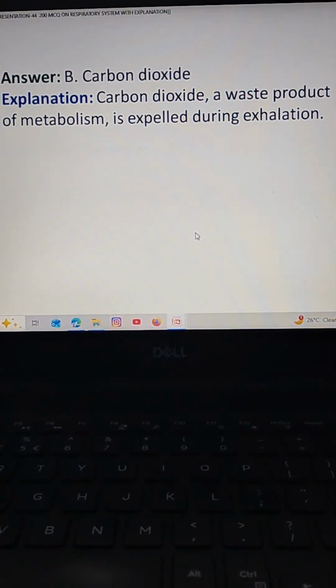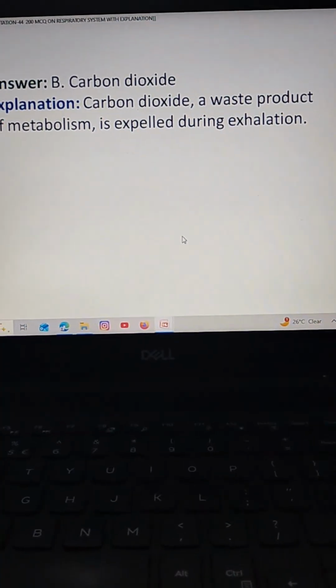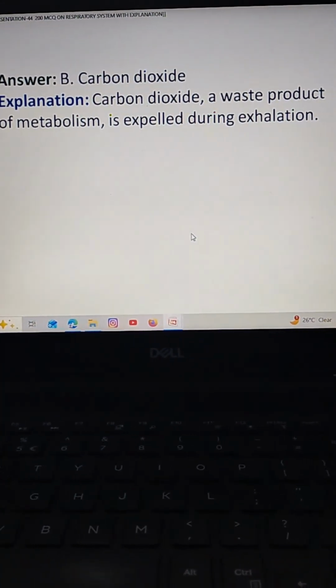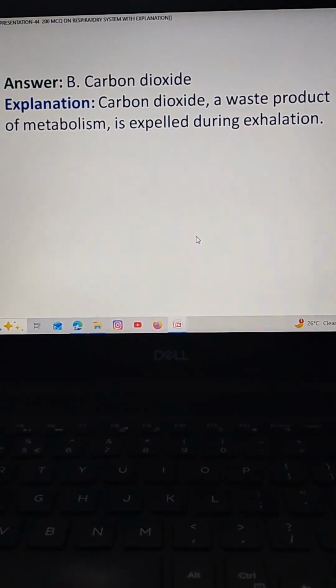The correct answer is option B, carbon dioxide. Carbon dioxide is a waste product of metabolism, expelled during exhalation.